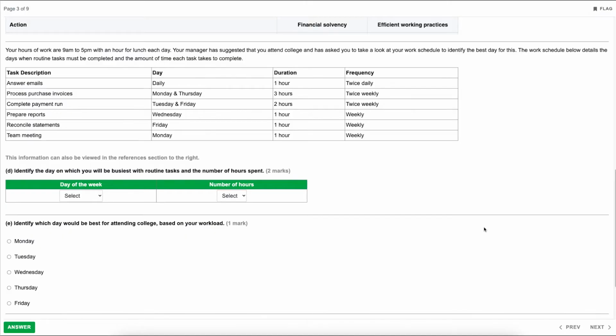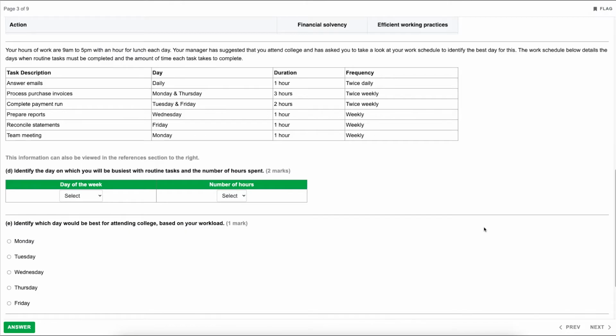The work schedule below details the days when routine tasks must be completed and the amount of time each task takes to complete. And we can see on here that we've got a number of tasks, the days that each are performed on, the duration for each task and the frequency, so how often it's done within that day or week. So it states for part D, identify the day on which you will be busiest with routine tasks and the number of hours spent.